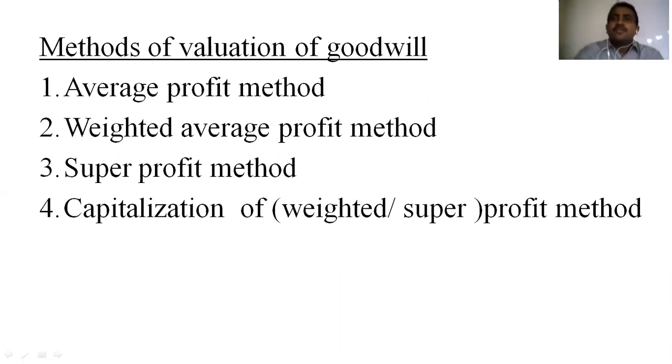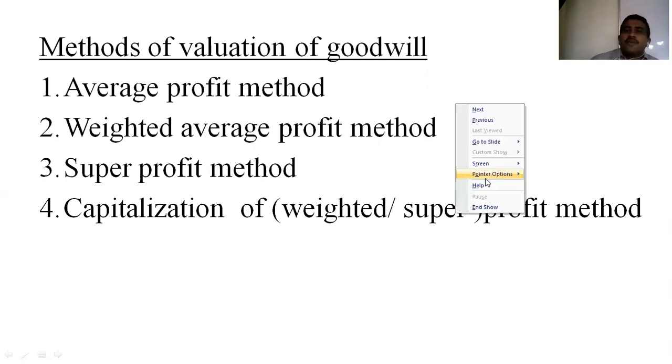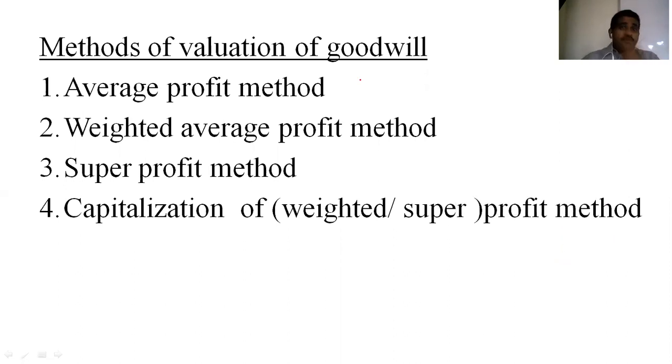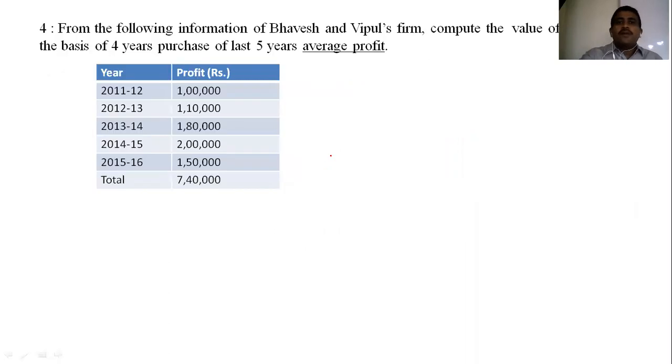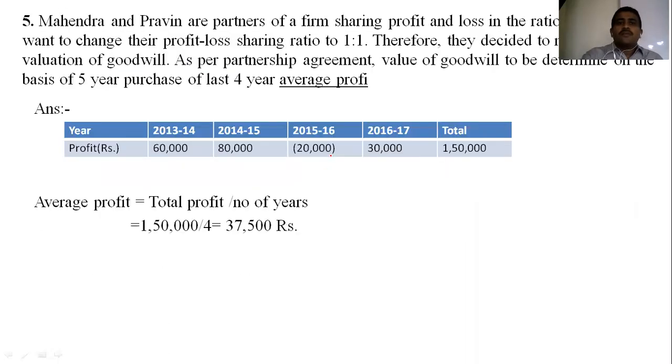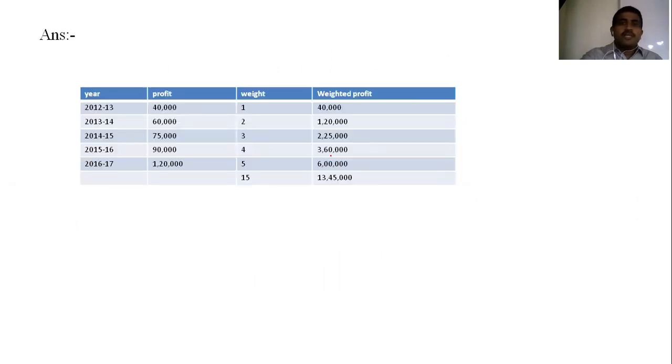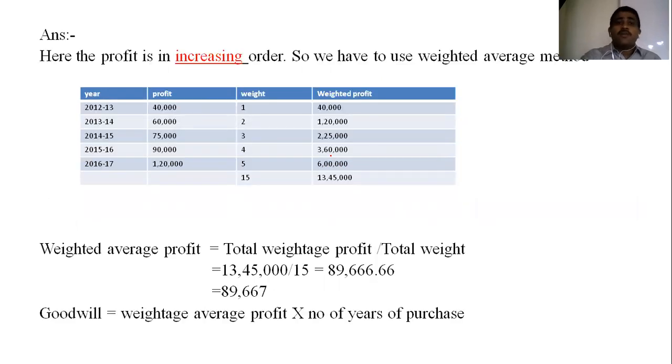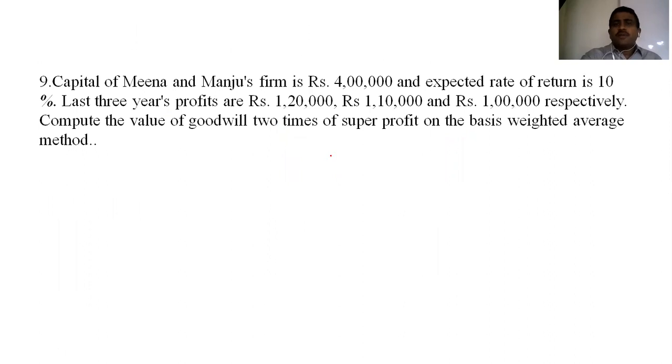So, friends, we have started with the topic of goodwill, right? And in that, we have learned three methods. The first is the average profit method. Second is the weighted average method. Third is the super profit method. Okay. So, friends, the main methods are over now. Now we are going for the most important concept, which is a little bit hard and a little bit complicated also. So let's see the topic.